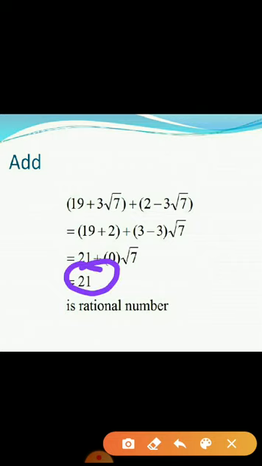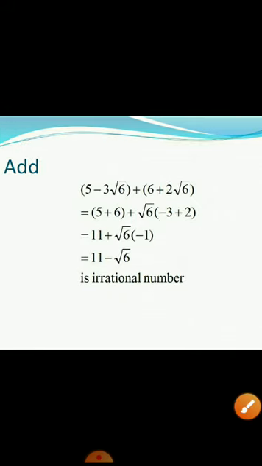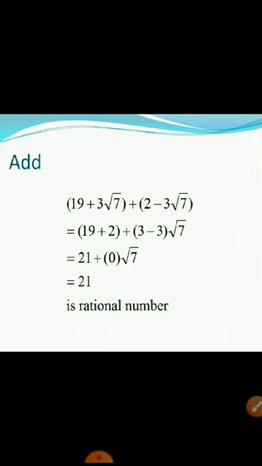That is 21. Now tell whether 21 is a rational or irrational. It is a rational number. In the previous examples we got sum of two irrational is irrational. Here I got sum of two irrational is a rational number. That means I cannot state the property for sum of any two irrational. I cannot state directly. What we can say is sum of any two irrational may or may not be irrational. I cannot tell 100%.